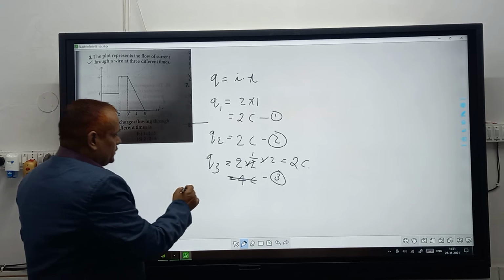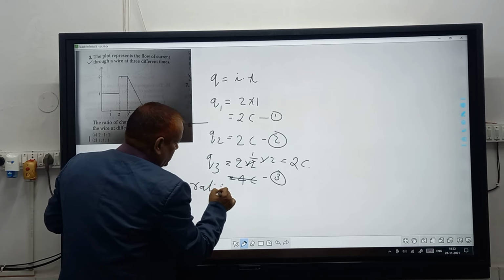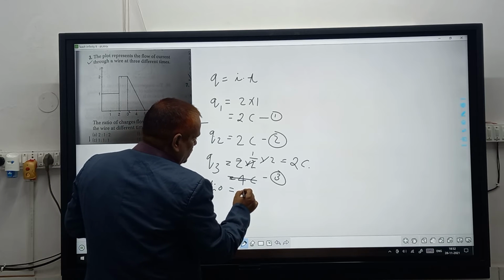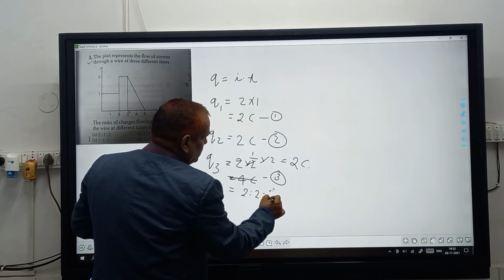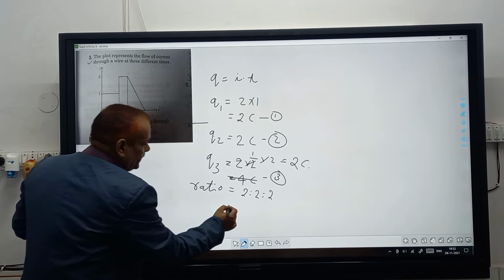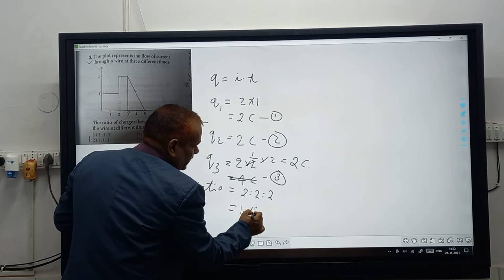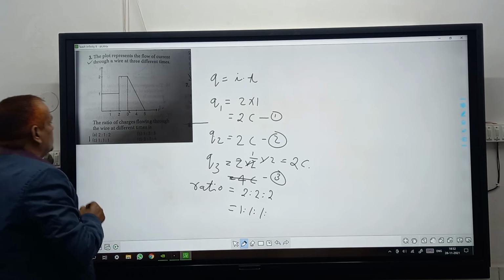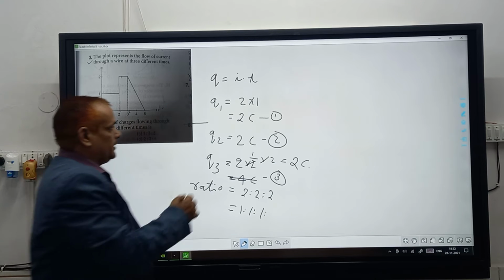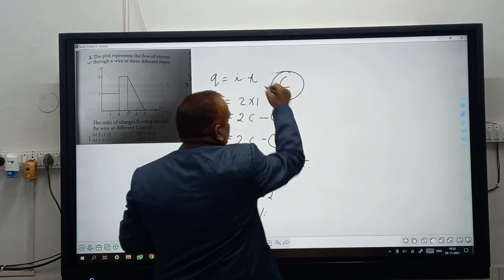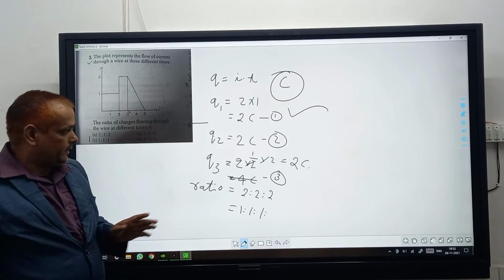So the ratio will be equal to 2:2:2, that will be 1:1:1. So option C is correct. In this question, option C will be correct.